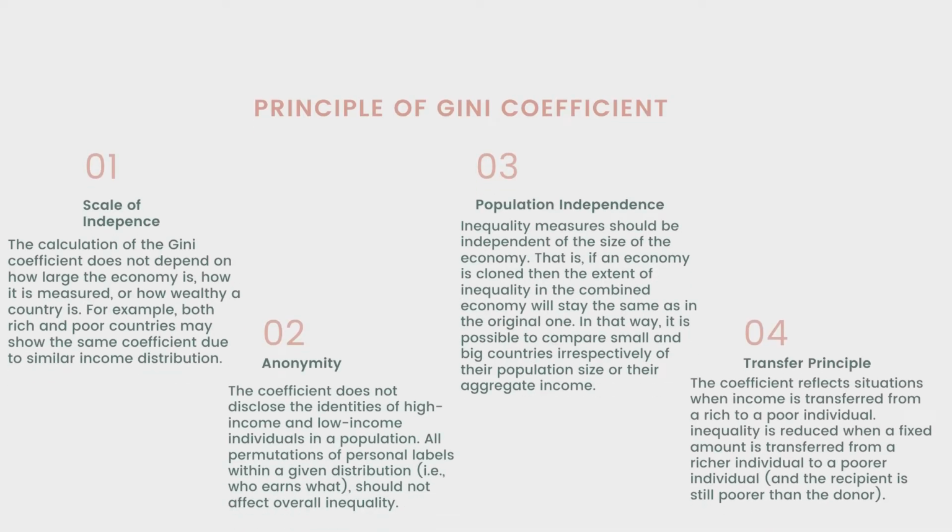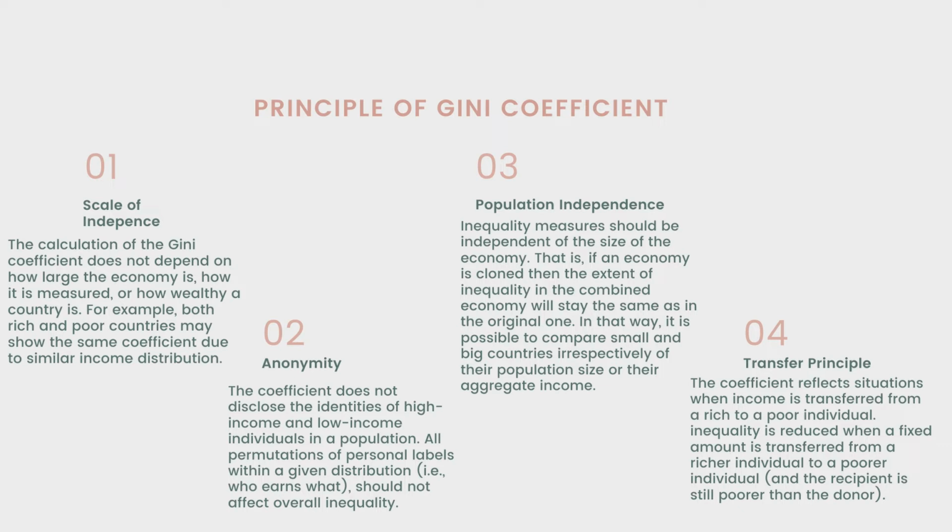Principle of Gini coefficients. The first one is scale of independence. The calculation of Gini coefficient does not depend on how large the economy is, how it's measured, or how wealthy a country is. For example, both rich and poor countries may show the same coefficient due to the similar income distribution. The second one is anonymity. The coefficient does not disclose the identities of high income and low income individuals in the populations. All permutation of personal level within a given distribution should not affect overall inequality.